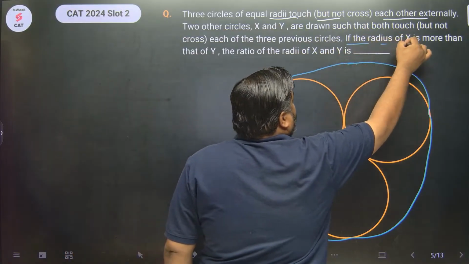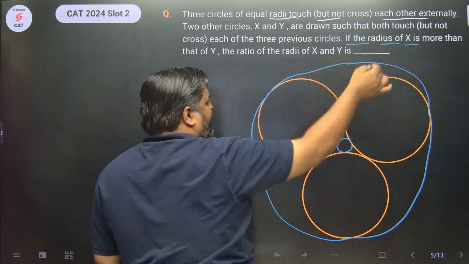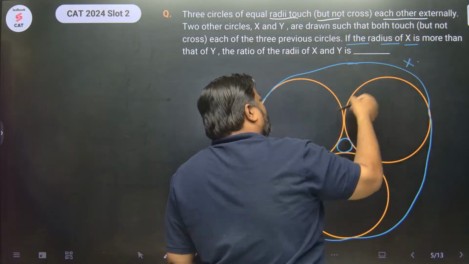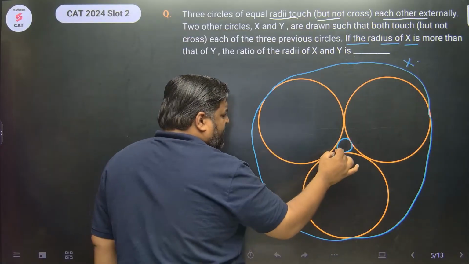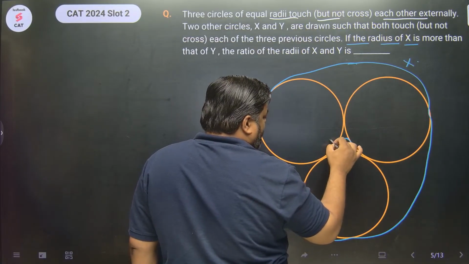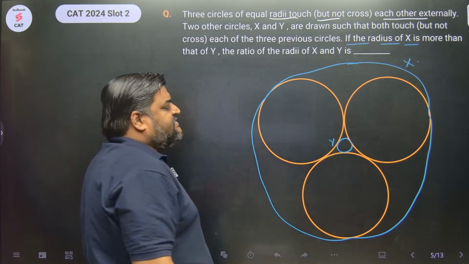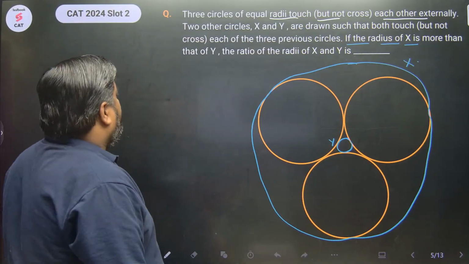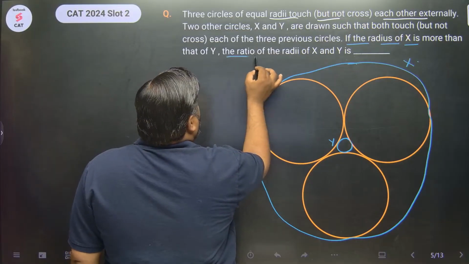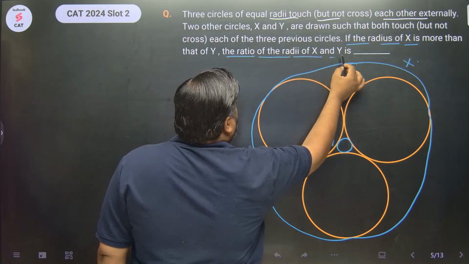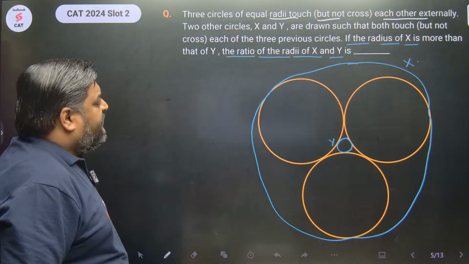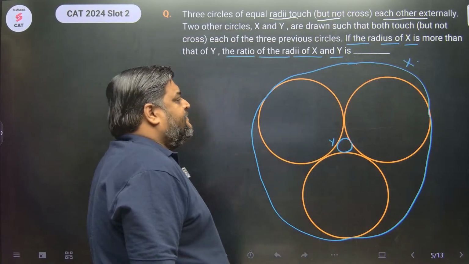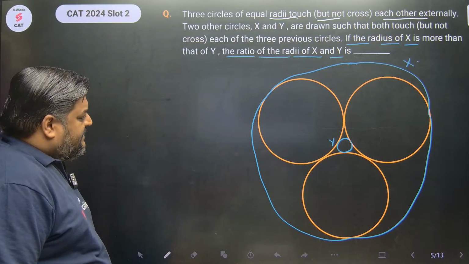The radius of x is more than y. So the outer circle we name as x, and its radius also let's call x, and this smaller circle, let's call it circle y. Okay. Now, what is the question? You have to find the ratio of radii of x and y. Okay, chalo guys, let's do this.